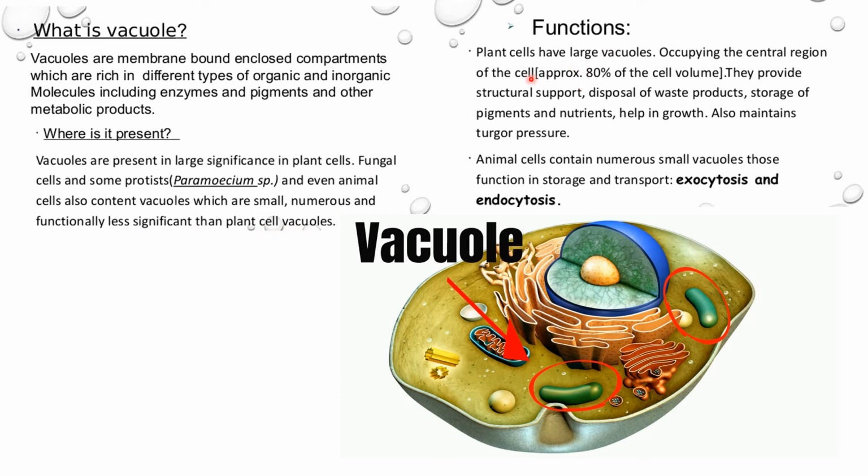So now let's see the functions. Plants have large vacuoles occupying the central position of the cells. They provide structural support, disposal of waste products, storage of pigments and nutrients, and help in growth. Animal cells contain numerous small vacuoles that function in storage and transport. So for plants, they are mostly for structural support, disposal of waste products, storage of pigments and nutrients, and help in growth. Whenever a nutrient is required, they will provide it. And in animals, they help in storage and transport.